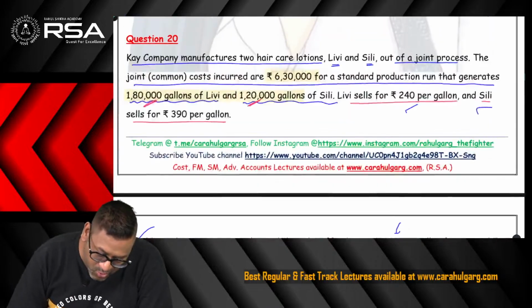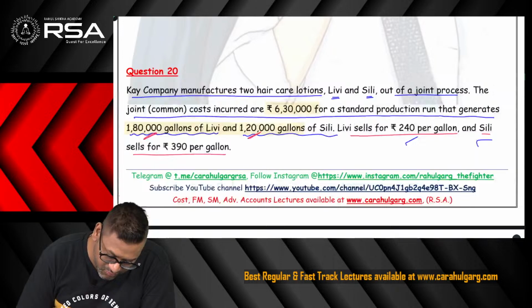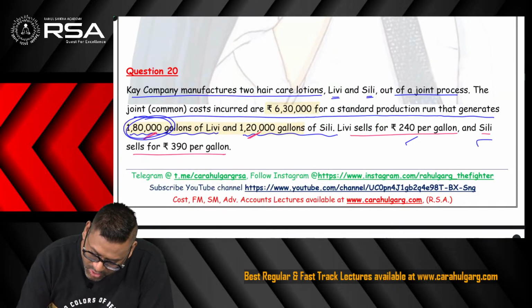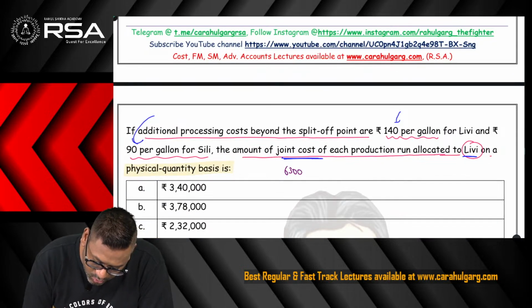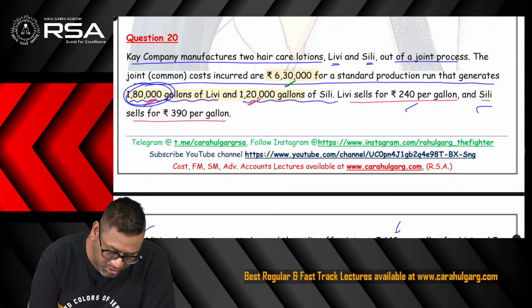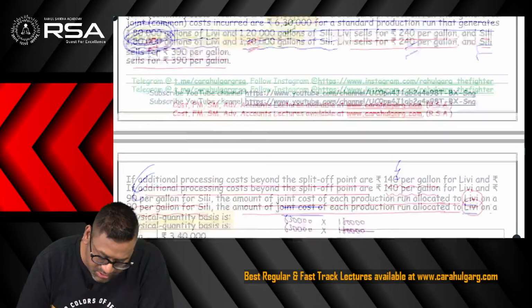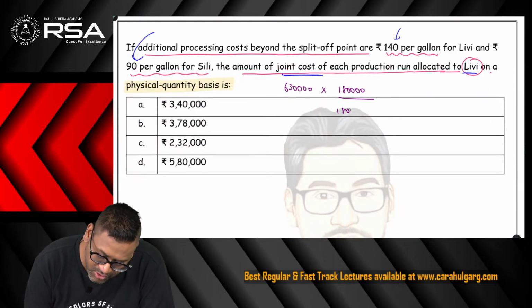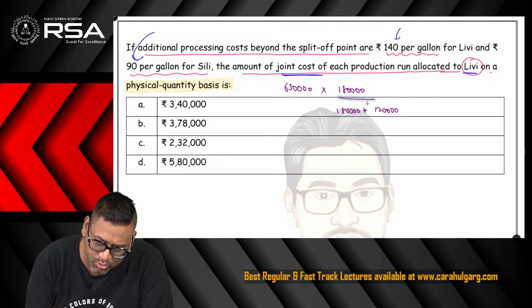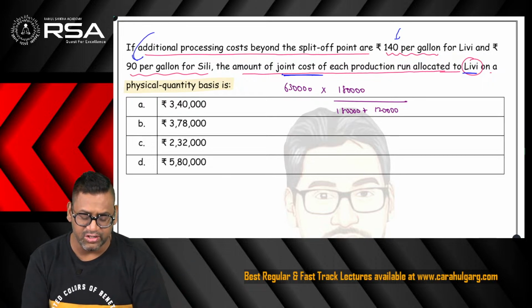Okay, so the question is asking the joint cost allocated to Livy. Livy was this product, 1,80,000 gallons. So what will be the answer? 6,30,000 is the total cost. Out of that, you need to find what will be allocated to Livy. The production of the two products is 180 and 120, so the ratio will be 3:2, and you have to divide it in 3:2.